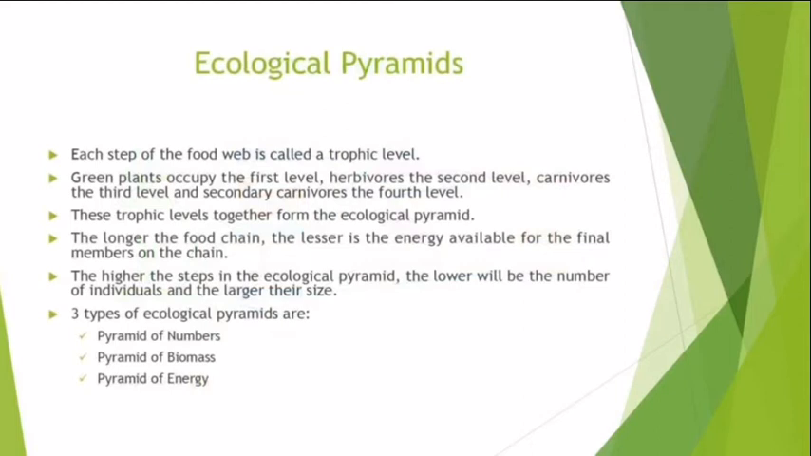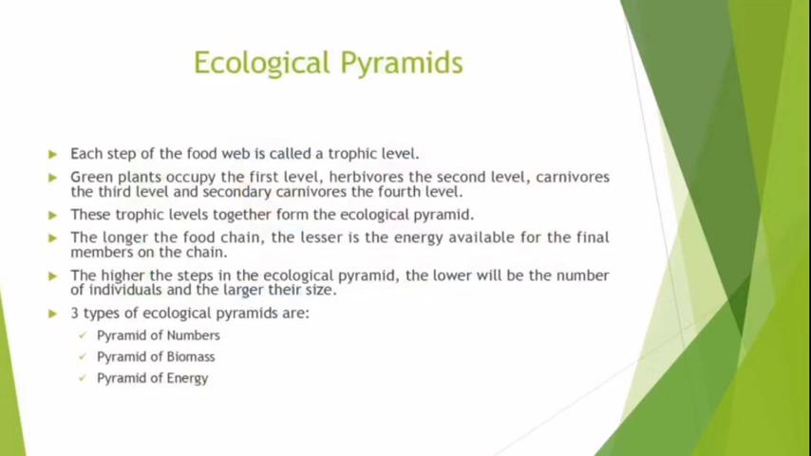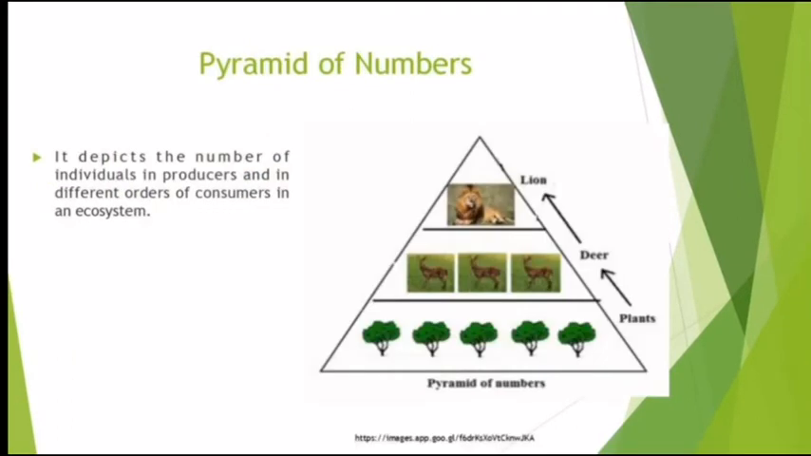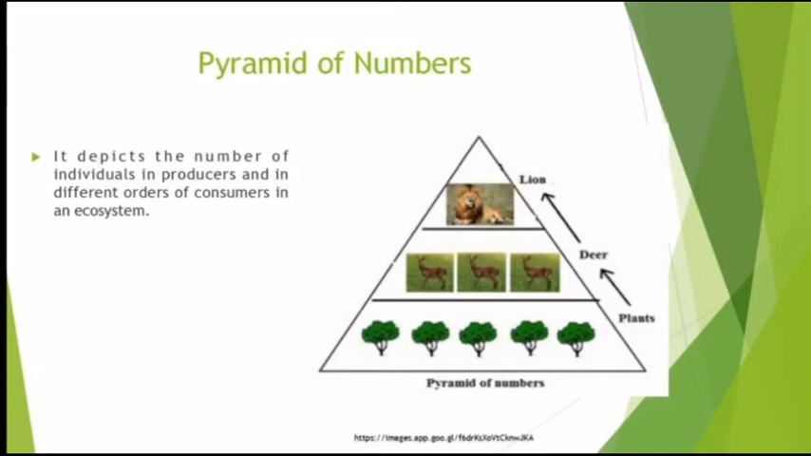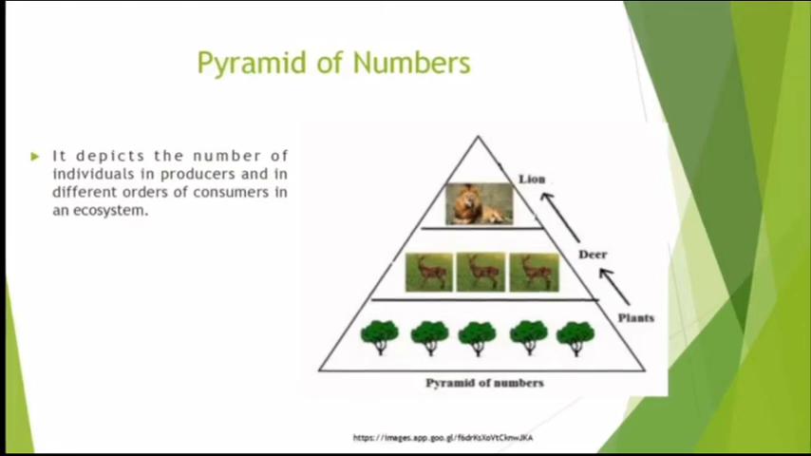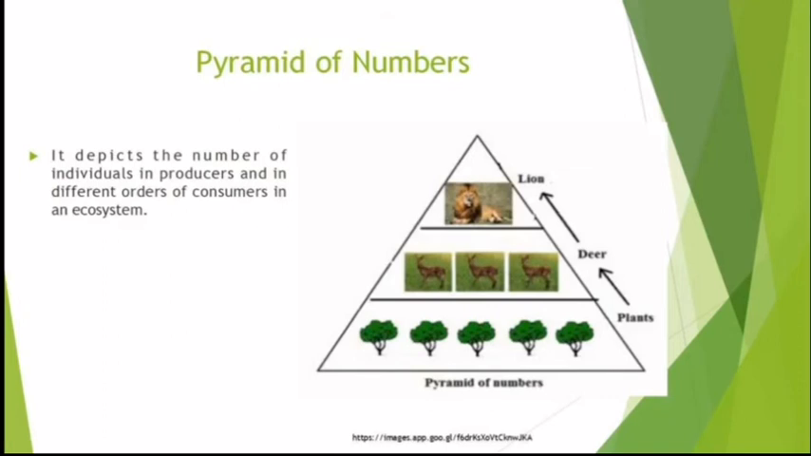There are three types of ecological pyramids, which are pyramid of numbers, pyramid of biomass, and pyramid of energy. The first one is the pyramid of numbers. It is the number of individuals in producers and in different orders of consumers in an ecosystem. This figure shows the pyramid of numbers. From the bottom upward, the number of species or individuals will decrease. As you can see, the plants are more in number than deer and than lions. This constitutes the pyramid of numbers.